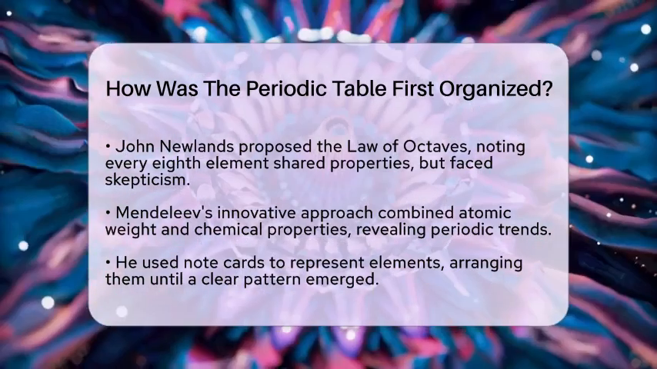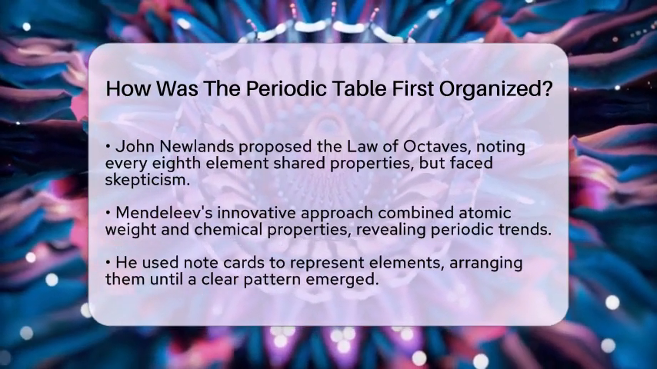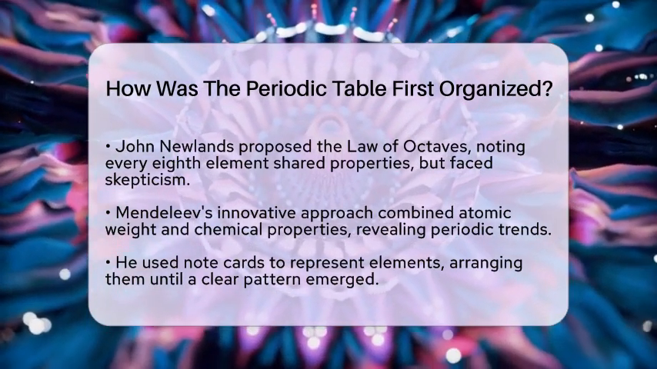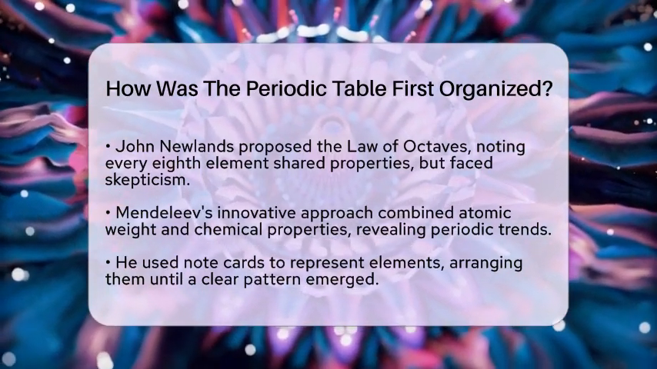Mendeleev even left gaps in his table for elements that had not yet been discovered. He predicted the existence and properties of elements like germanium, gallium, and scandium, showcasing the power of his method.